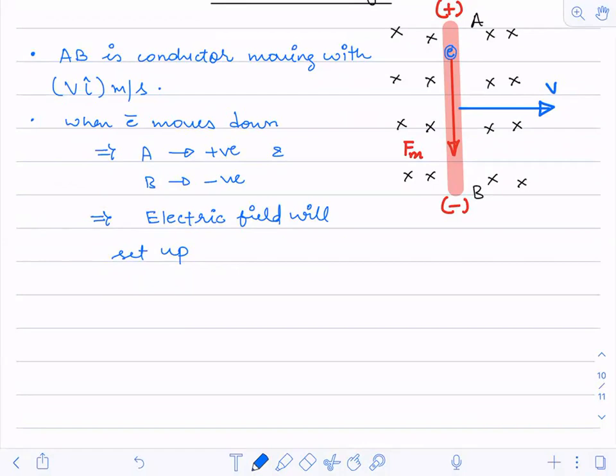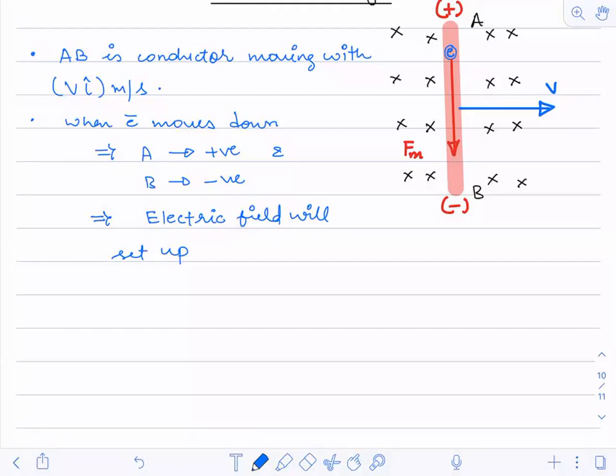Balaji, you have told the correct answer. Negative to positive, from B to A? Very good. Electric field is from negative to positive. No, wait, it is from positive to negative.